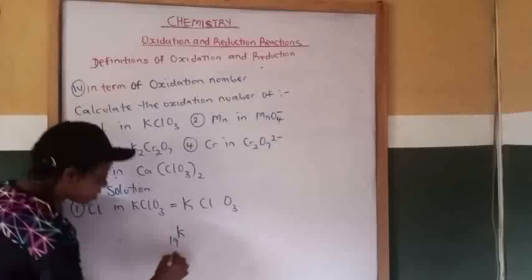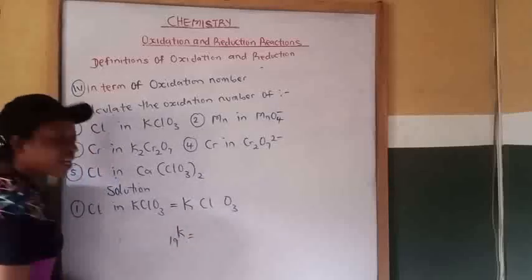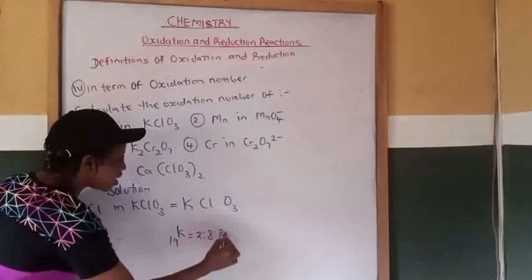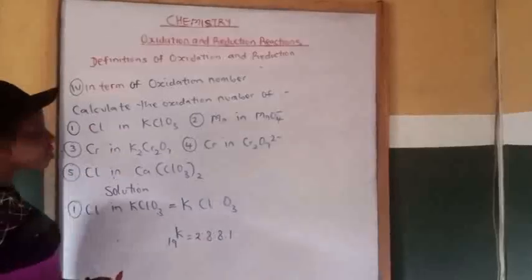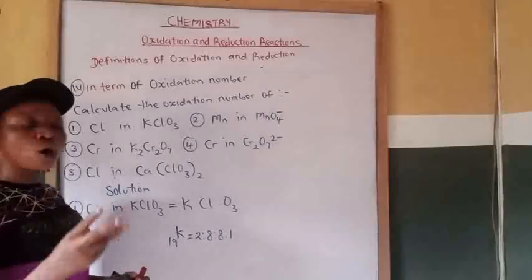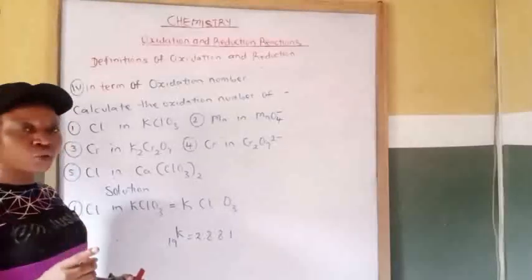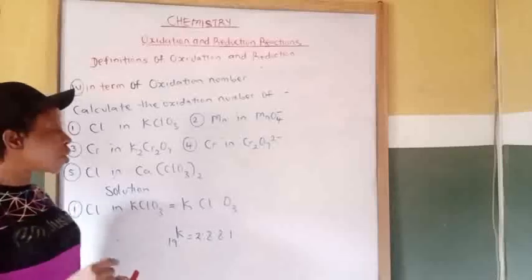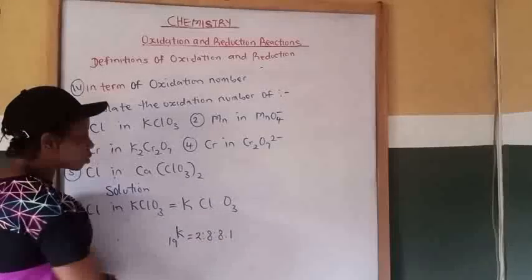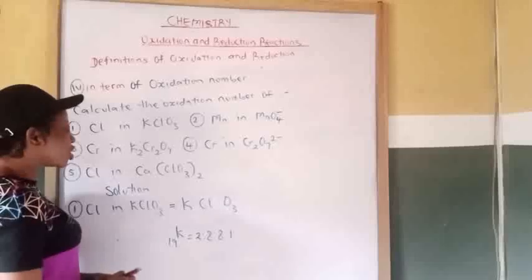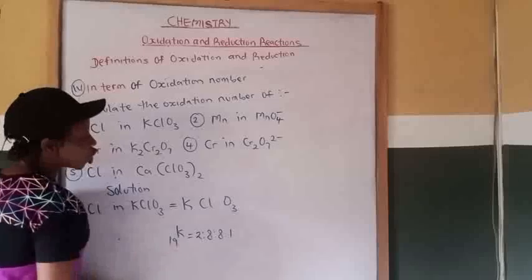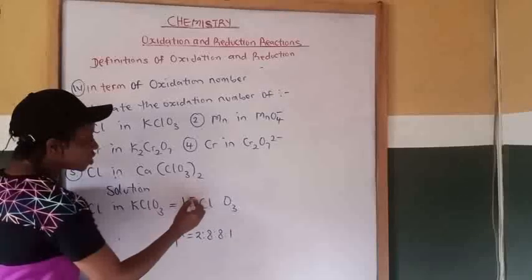Potassium is number 19, so its electronic configuration in ratio form will be 2, 8, 8, 1. Don't forget that I told you that the oxidation number of elements having 1, 2, or 3 valence electrons is the number of their valence electrons. So they are positively charged. The number of valence electrons determines the charge on them. This one has 1 valence electron, so the charge on potassium will be +1.